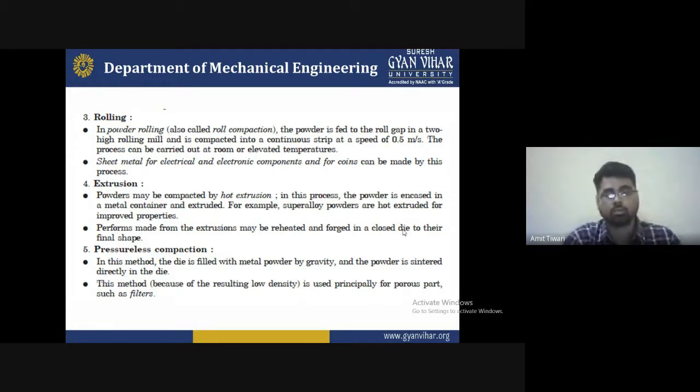So in this process, the powder is encased in a metal container. So it has to be understood that superalloy powder and hot extrusion have these mechanical properties.